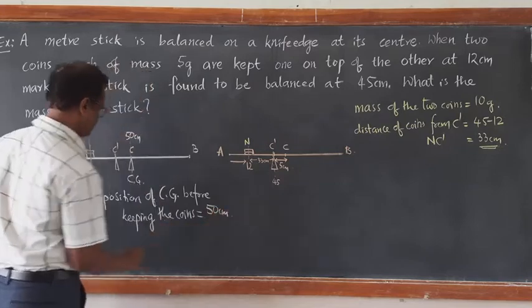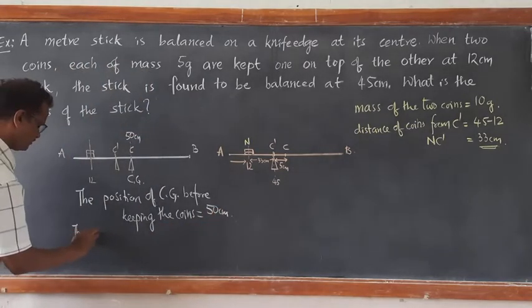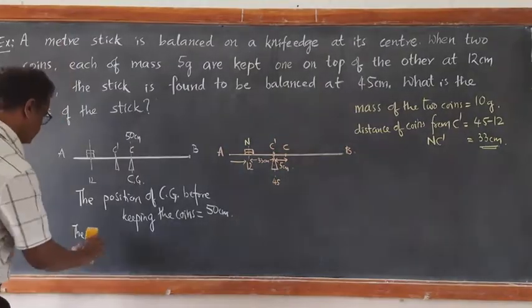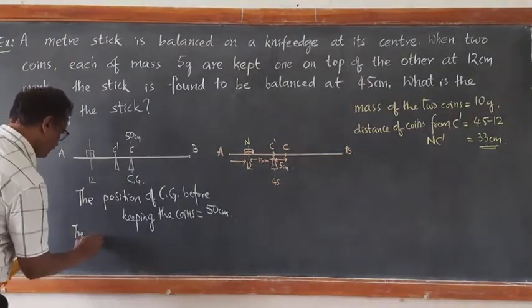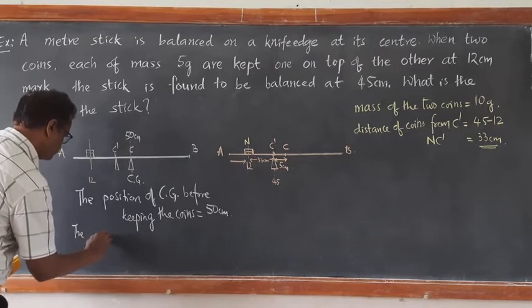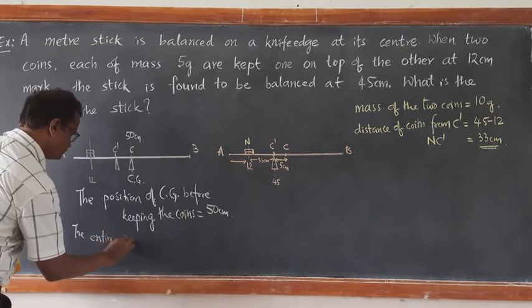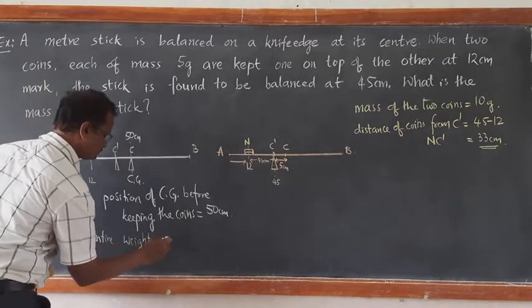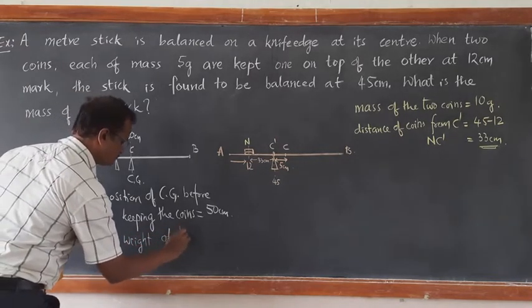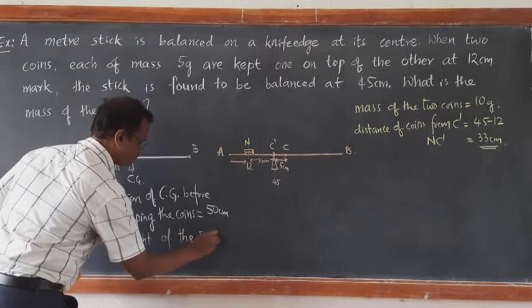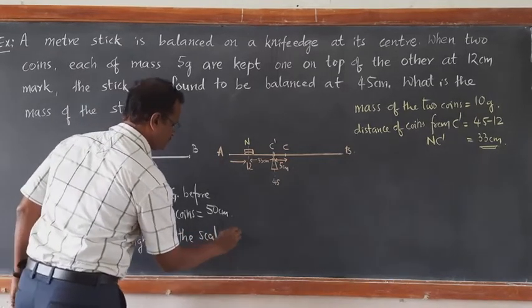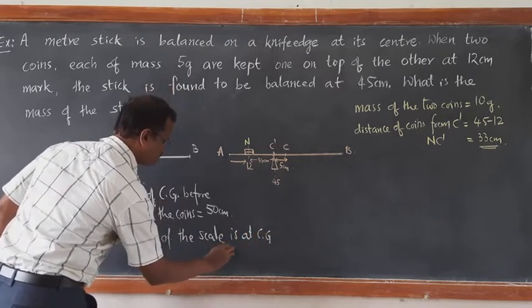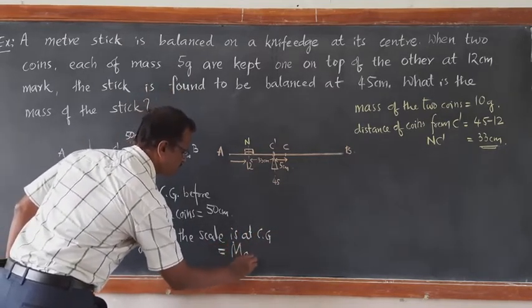It means the entire weight of the scale is at the center of gravity, that is equal to m into g.